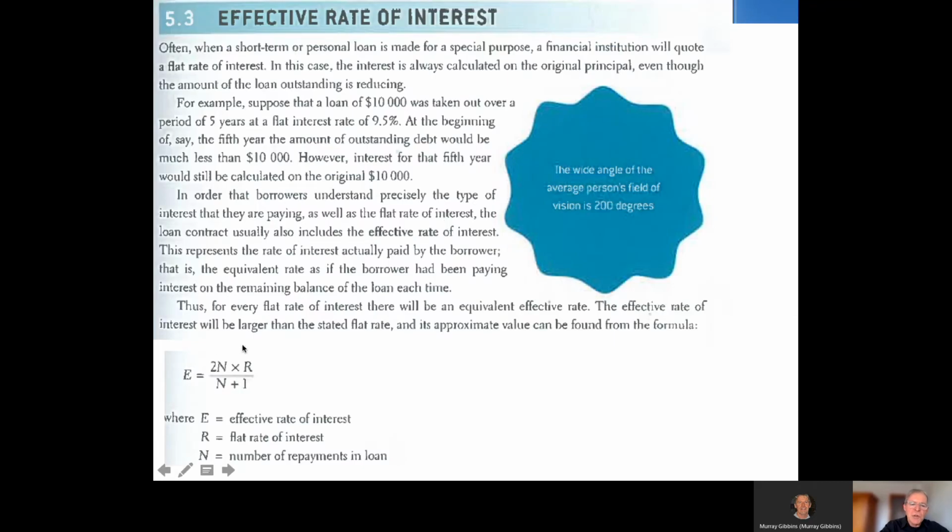There's this short-term rule of thumb formula, if you like. It's not exact. We're about to prove that it's not exact, actually. But what it attempts to do is convert a flat rate of interest to what the effective rate of interest is. The fact that you pay this higher rate of interest, even though you might have paid back the loan, you're still paying this high flat rate of interest. So the effective rate of interest is equal to 2 times the number of repayments times whatever the flat rate of interest is, over the number of repayments plus 1.